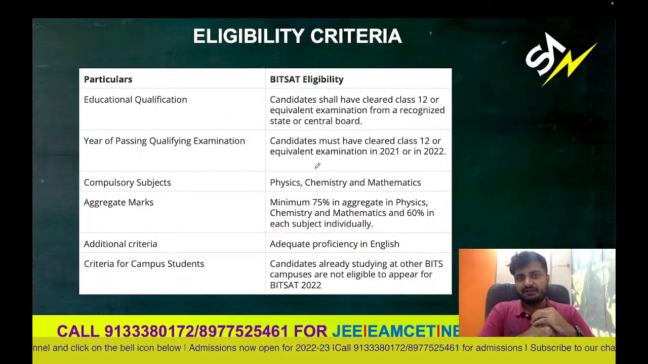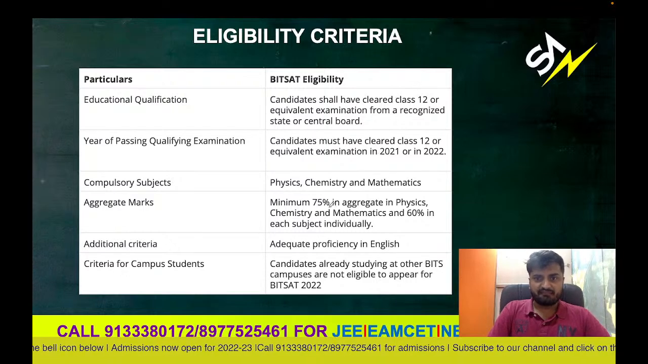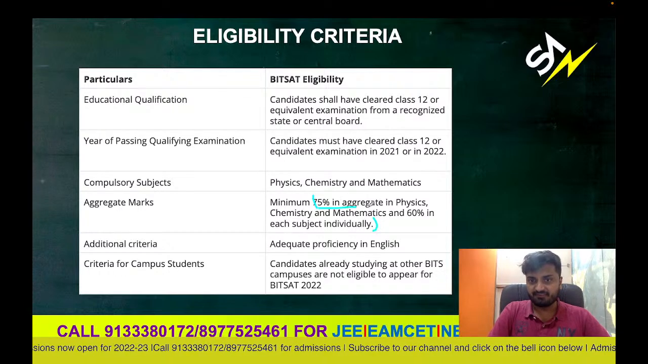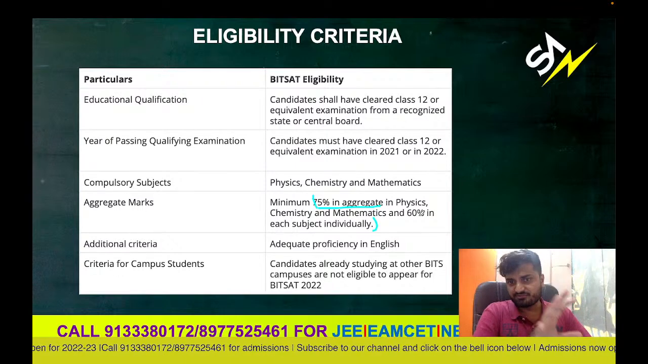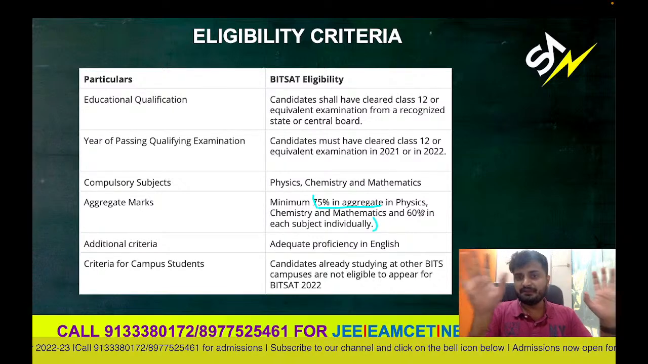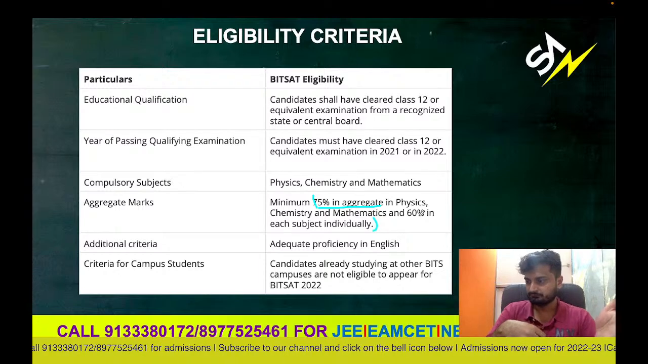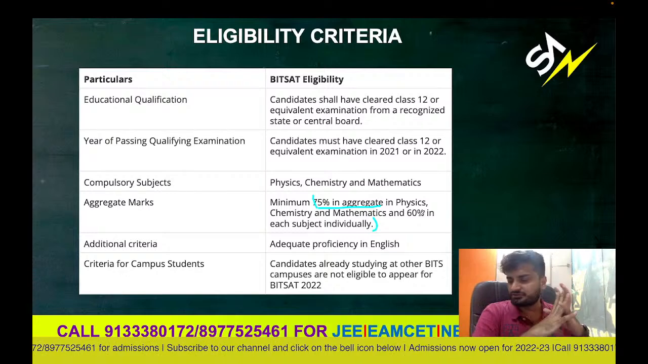Now coming to the eligibility criteria, educational qualification, again 12th class with a recognized board, and you should have a minimum of 75% of the marks in physics, chemistry, maths, and 60% individually. So overall should be 75, but individually it should be 60. As long as you are meeting 75 overall, it's okay. Minimum you should have 60. That means if you have 60, 80 and 90, it should be okay. So individual subjects should be 60%. Overall, you should have 75%.